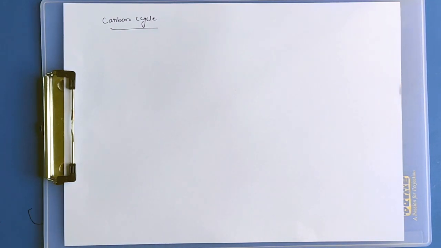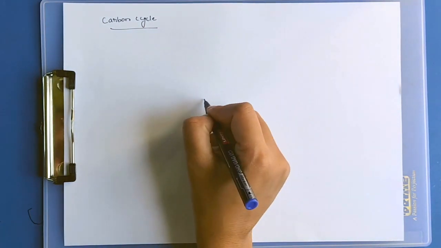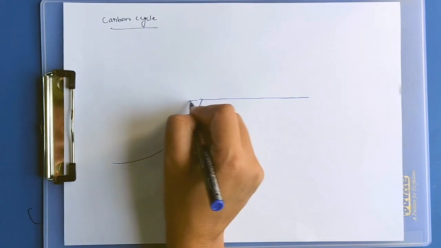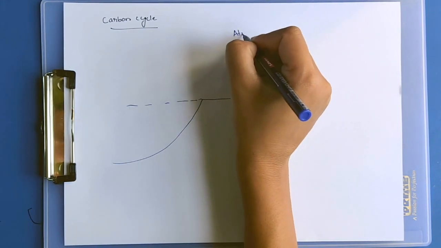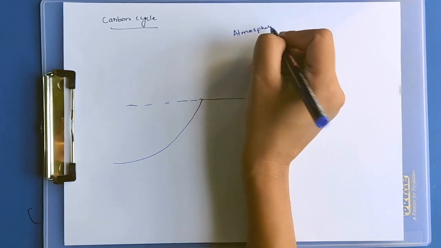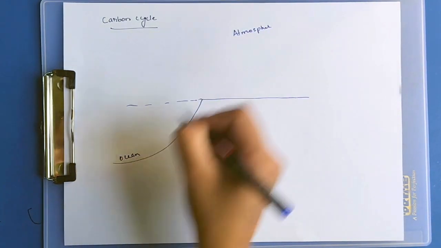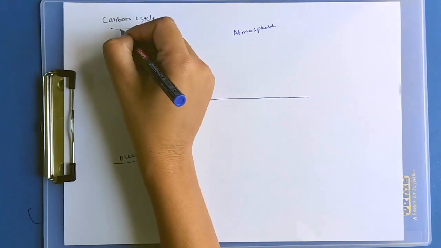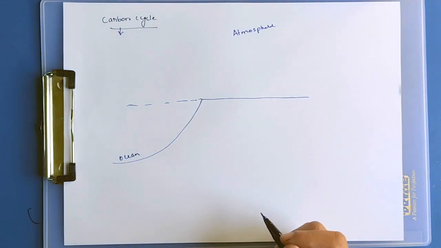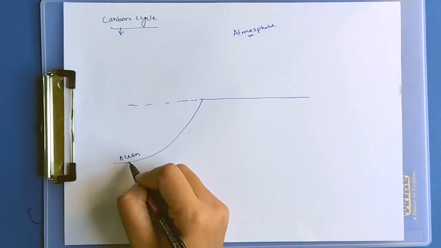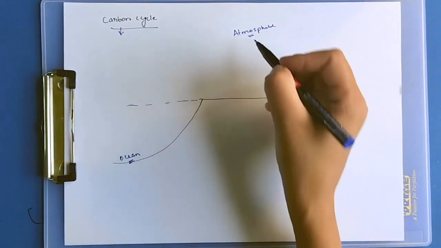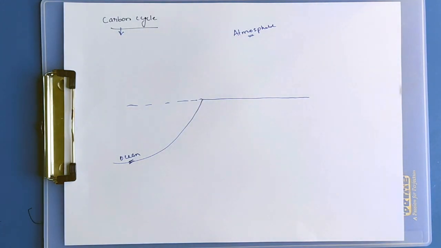Let's say this is the land, the ocean, and the atmosphere. So the source of carbon on earth is from the atmosphere as well as from the oceans.